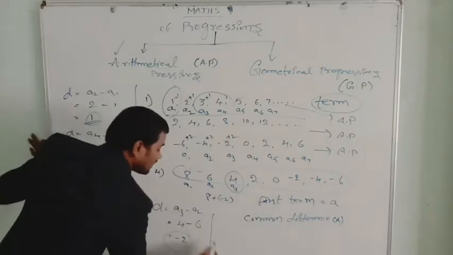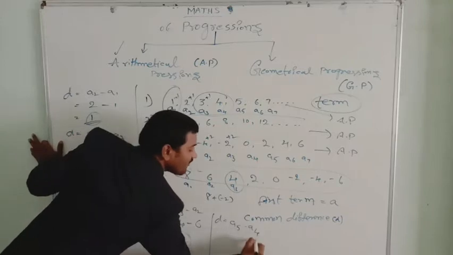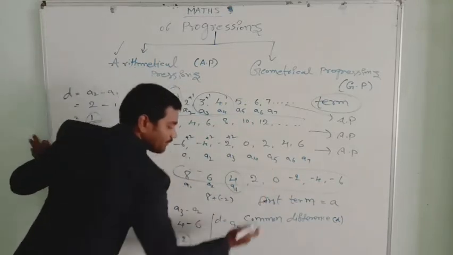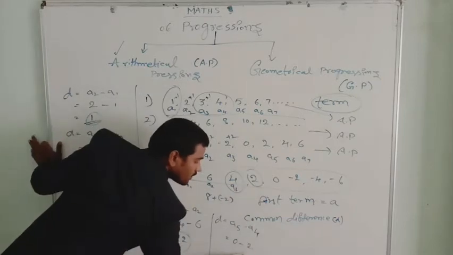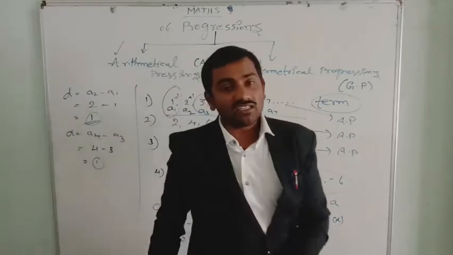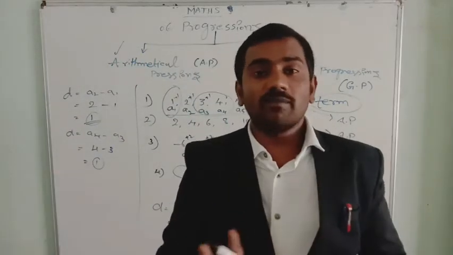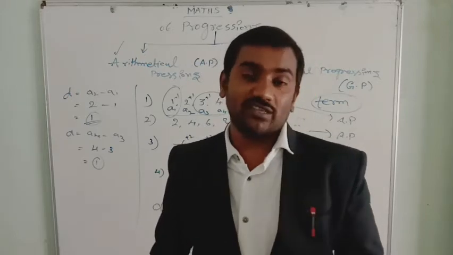Let's check the same again. D equal to A5 minus A4. A5 is 0, minus A4 which is 2, equal to minus 2 again. So the common difference we got is the same. Hence this list of numbers is in an arithmetical progression. So I hope you understand the meaning of arithmetical progression.